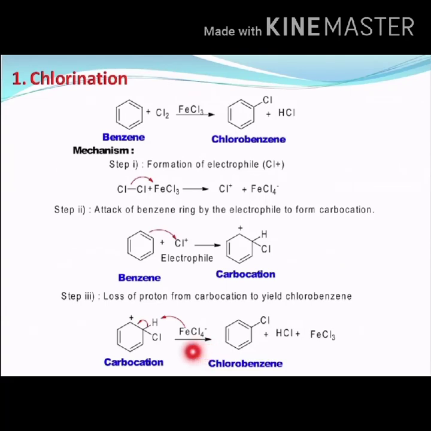Okay, so here FeCl4 minus has been formed, so one chlorine will be in excess, that will react with this hydrogen, thereby forming HCl, and FeCl3 as a catalyst will be left over. Okay, so in this way chlorobenzene is formed in a simple two-step mechanism. Here step 1 is formation of the electrophile, and the next two steps are common in all the electrophilic substitution reactions.